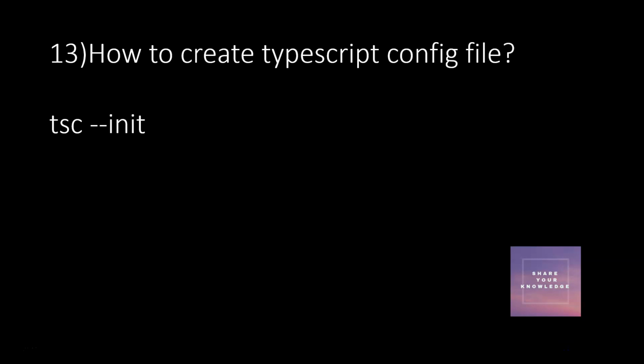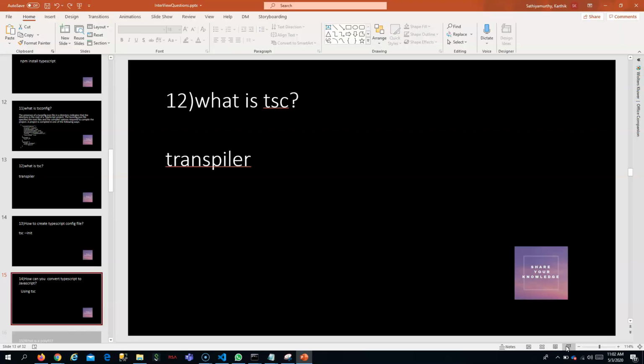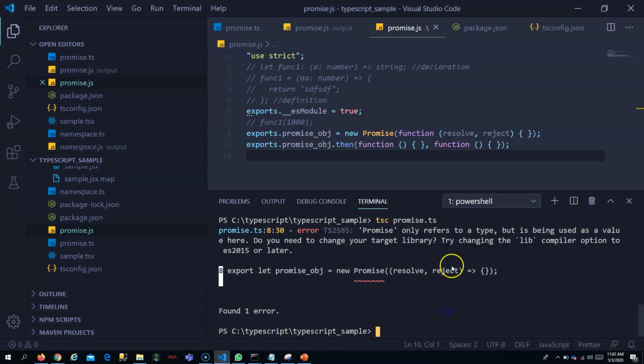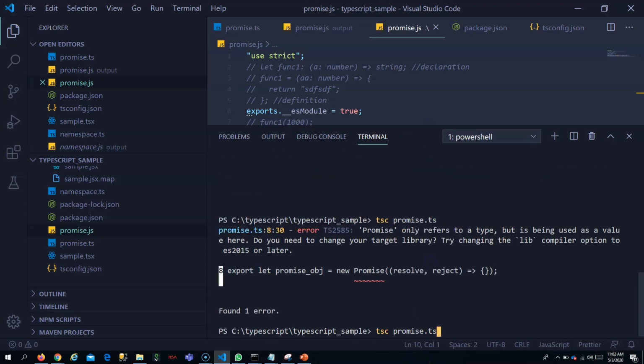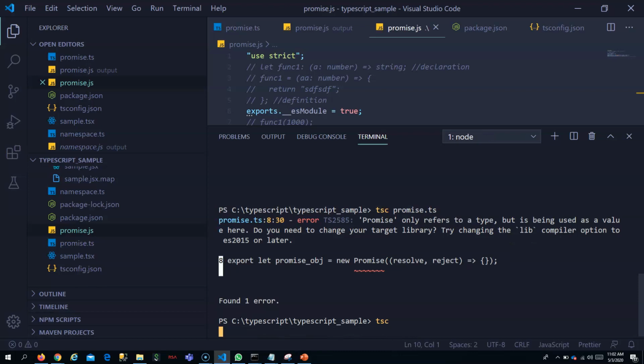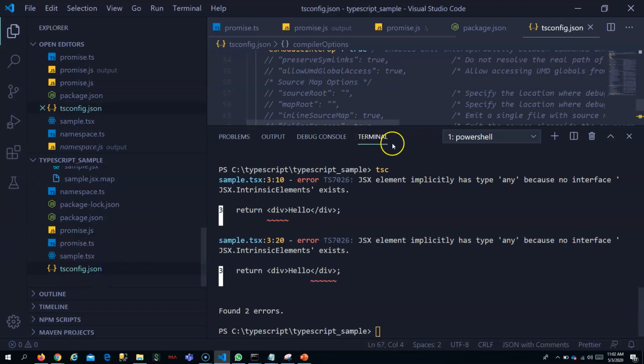So we already saw this TypeScript config file. If you want to create it, you have to say tsc --init, which will create the TypeScript config file. How can you convert TypeScript to JavaScript? We can use tsc. We can give it like this if you want to convert a single file, or else you can just give tsc. It will use the transpiler options, whatever you mentioned in tsconfig.json, and it will convert based on that configuration. It will convert all the files which are provided by means of this tsconfig.